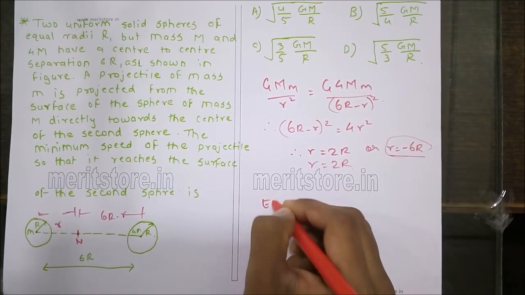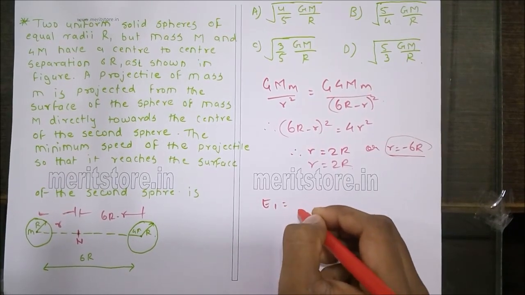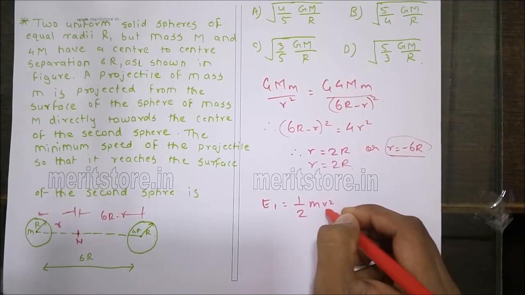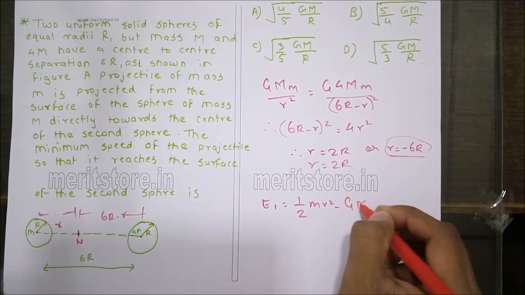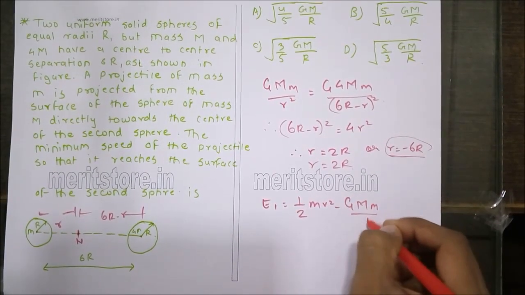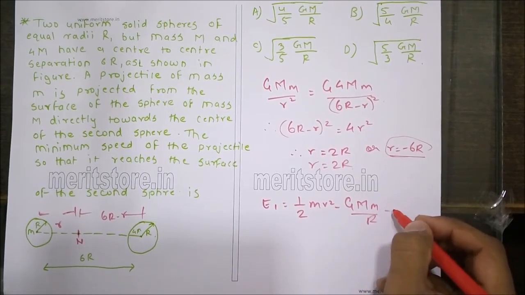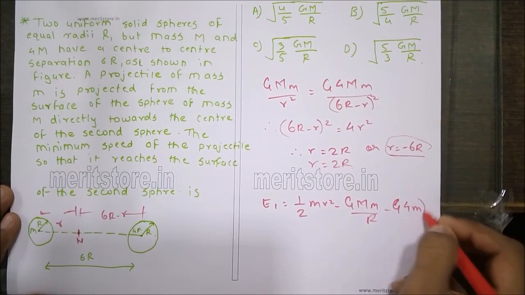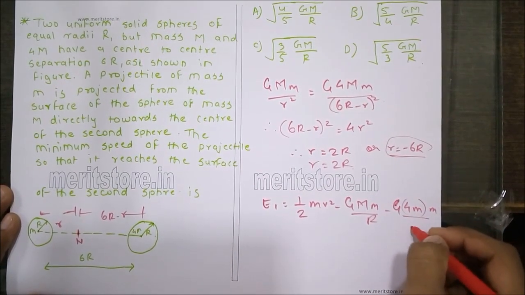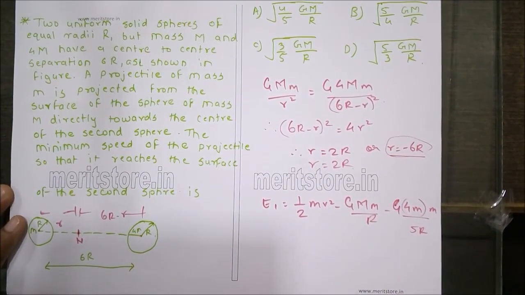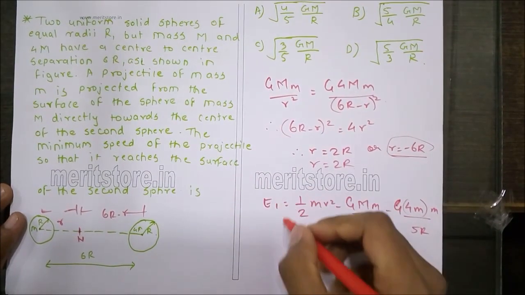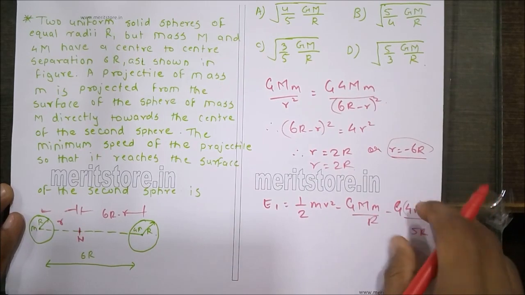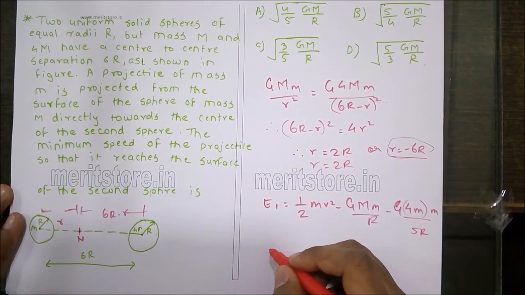So E1, or the kinetic energy, is half m v square minus G m upon r minus G times 4m m upon 5r. So this is the energy with which the projectile, or the mass, should be projected.